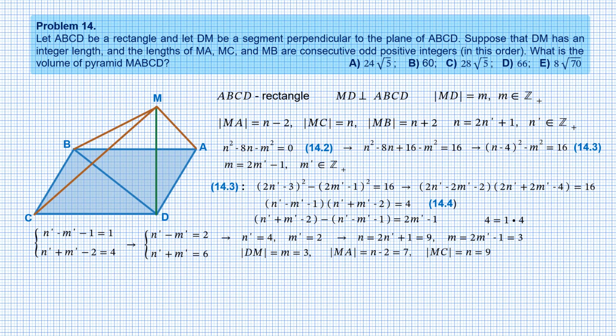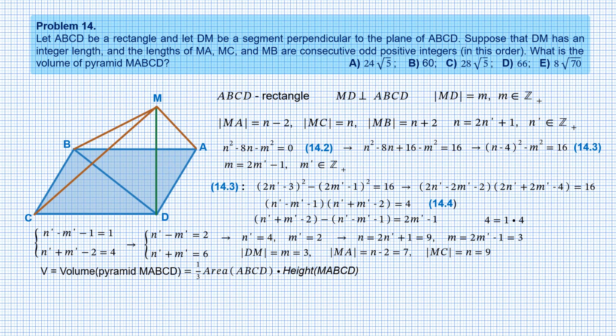Back to geometry. We need to find the volume of pyramid MABCD, denoted with letter V. This volume is equal to 1/3 the area of the base, which is rectangle ABCD, times the height of the pyramid. Since DM is perpendicular to the plane ABCD, DM is the altitude of the pyramid.